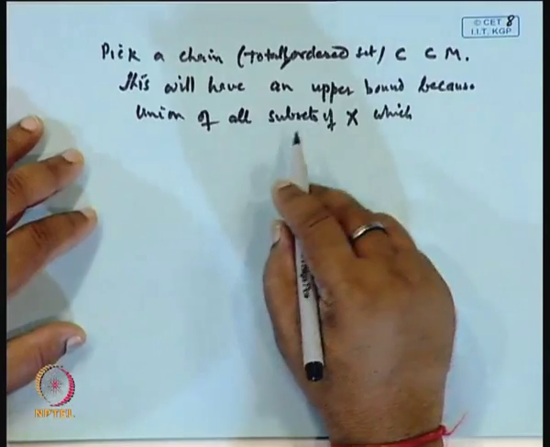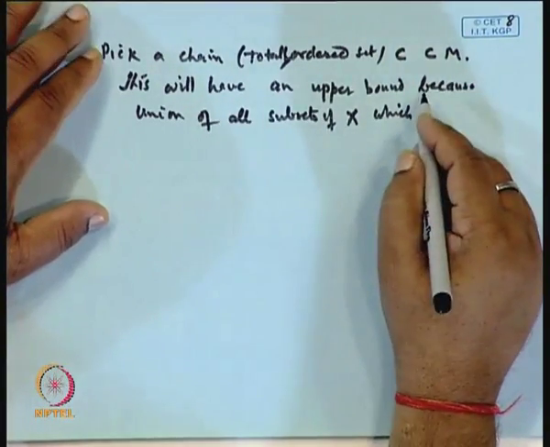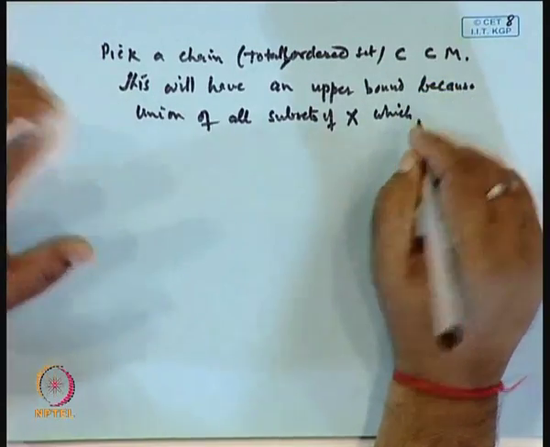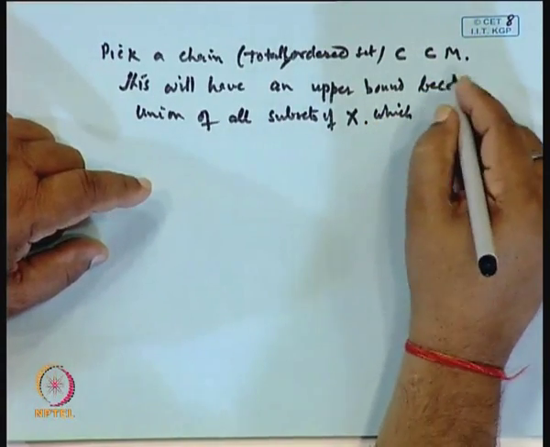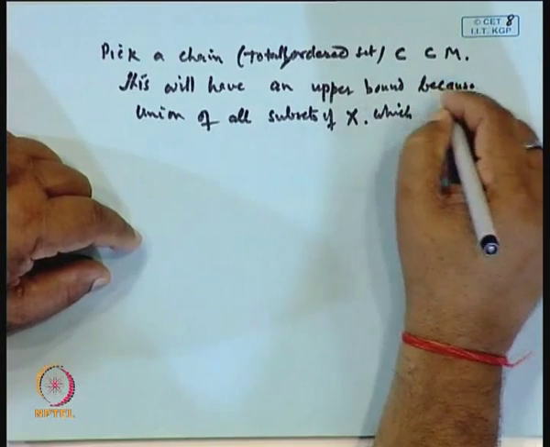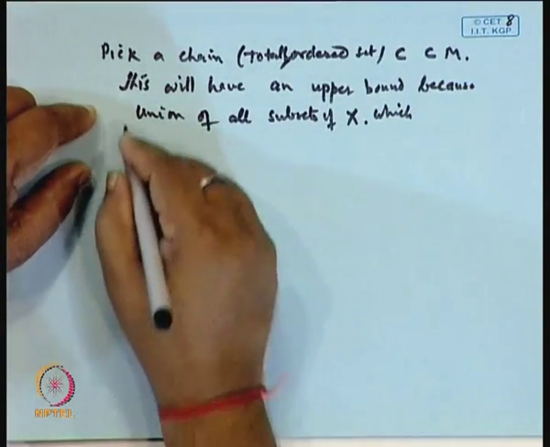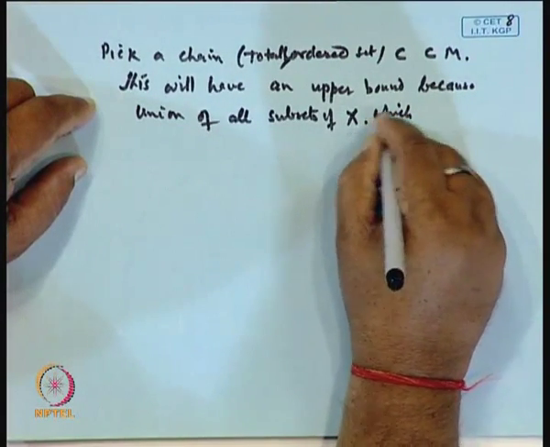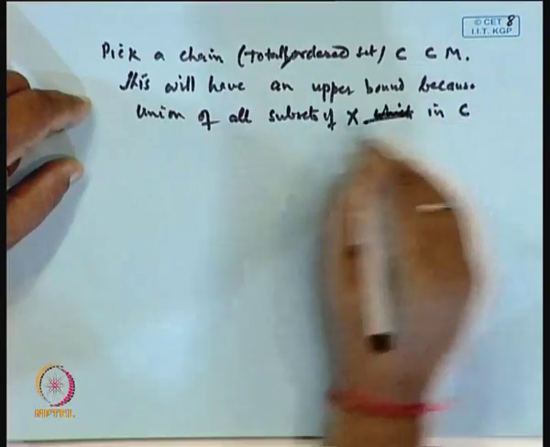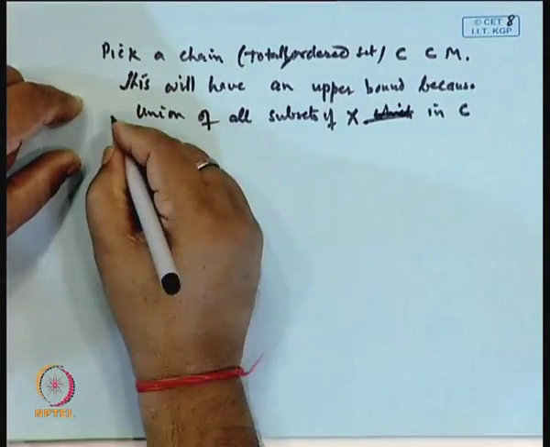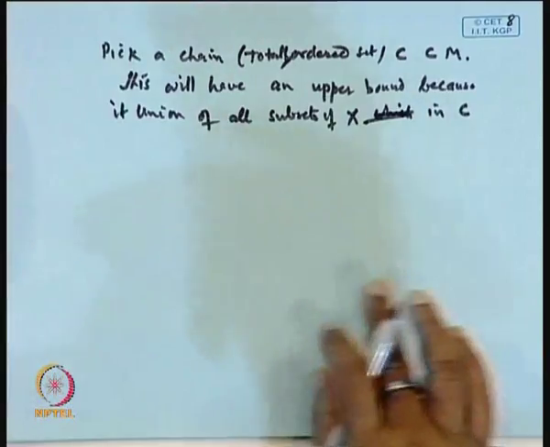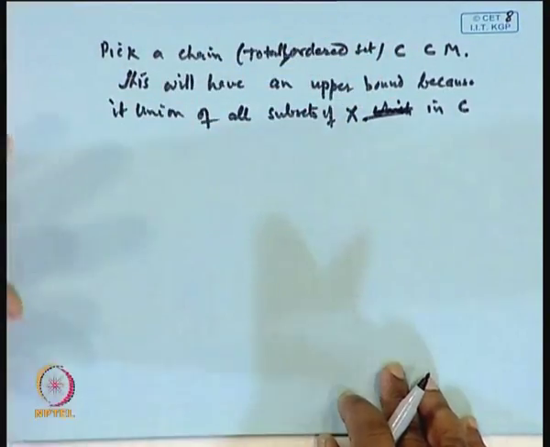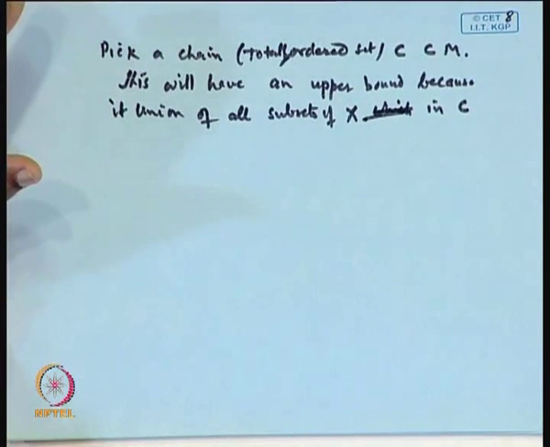Okay. So, C has an upper bound, because it is the union of all subsets of X in C. Okay. Because C is a set, consider the union of all subsets of C, then this will give the upper bound for it. Okay. So, this is an upper bound for this.